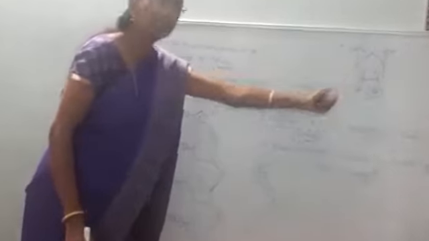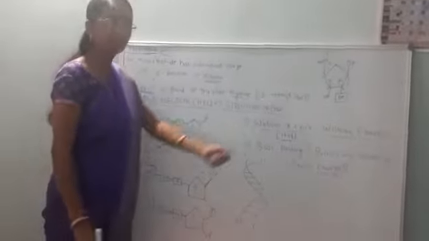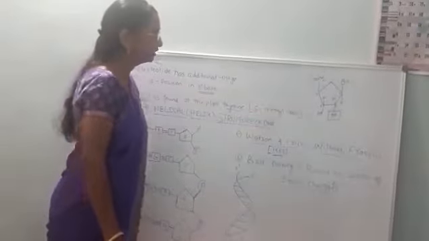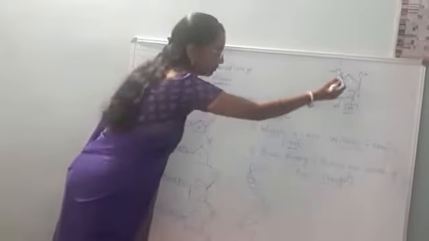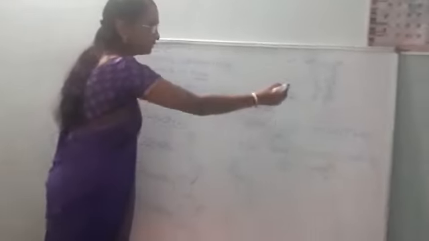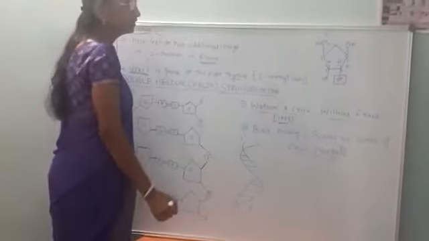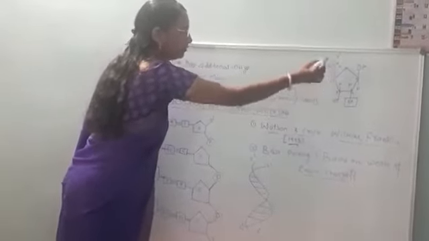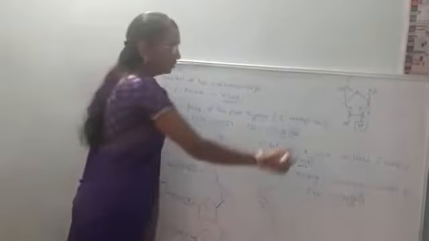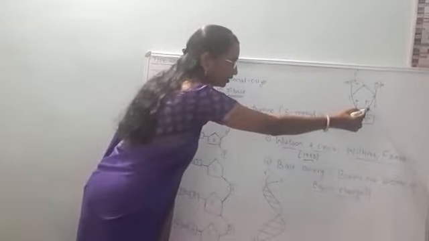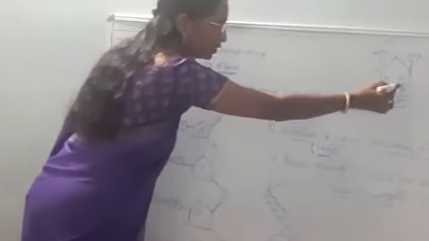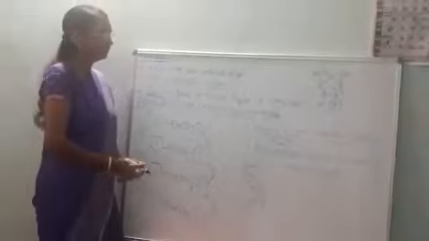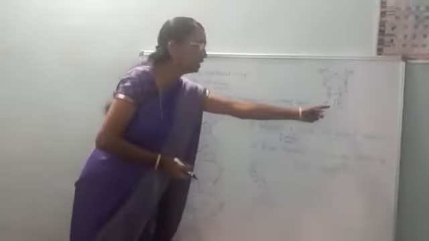It is a pentose sugar because it is made up of a 5 carbon compound, with carbon 1, carbon 2, carbon 3, carbon 4, carbon 5. At carbon position 2 we observe the hydroxyl group.